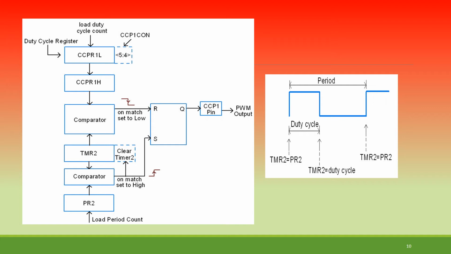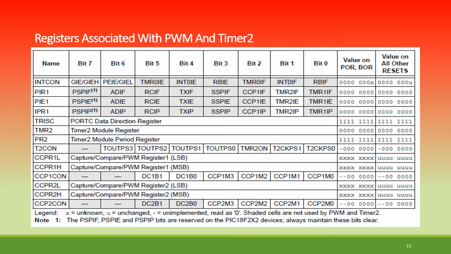The duty cycle is until TMR2 equals PR2, and for the complete cycle, from on time and the off time, the total gives you the period.